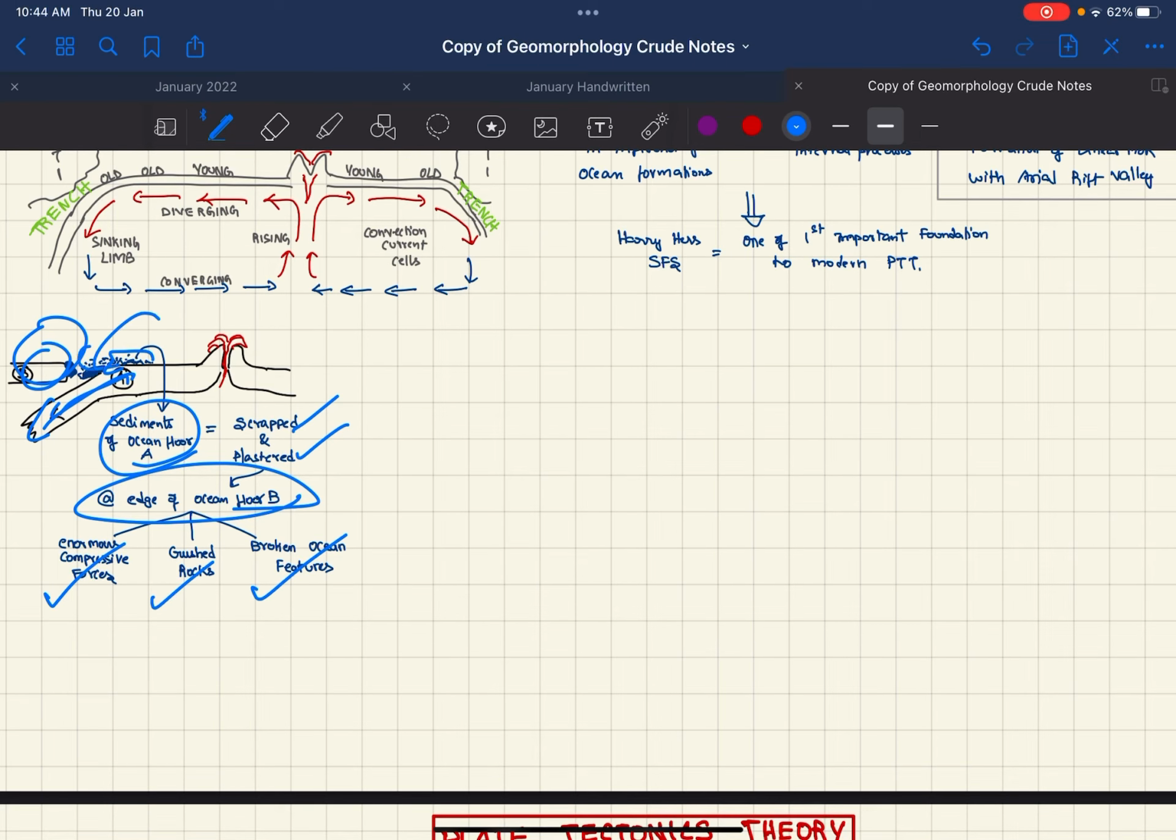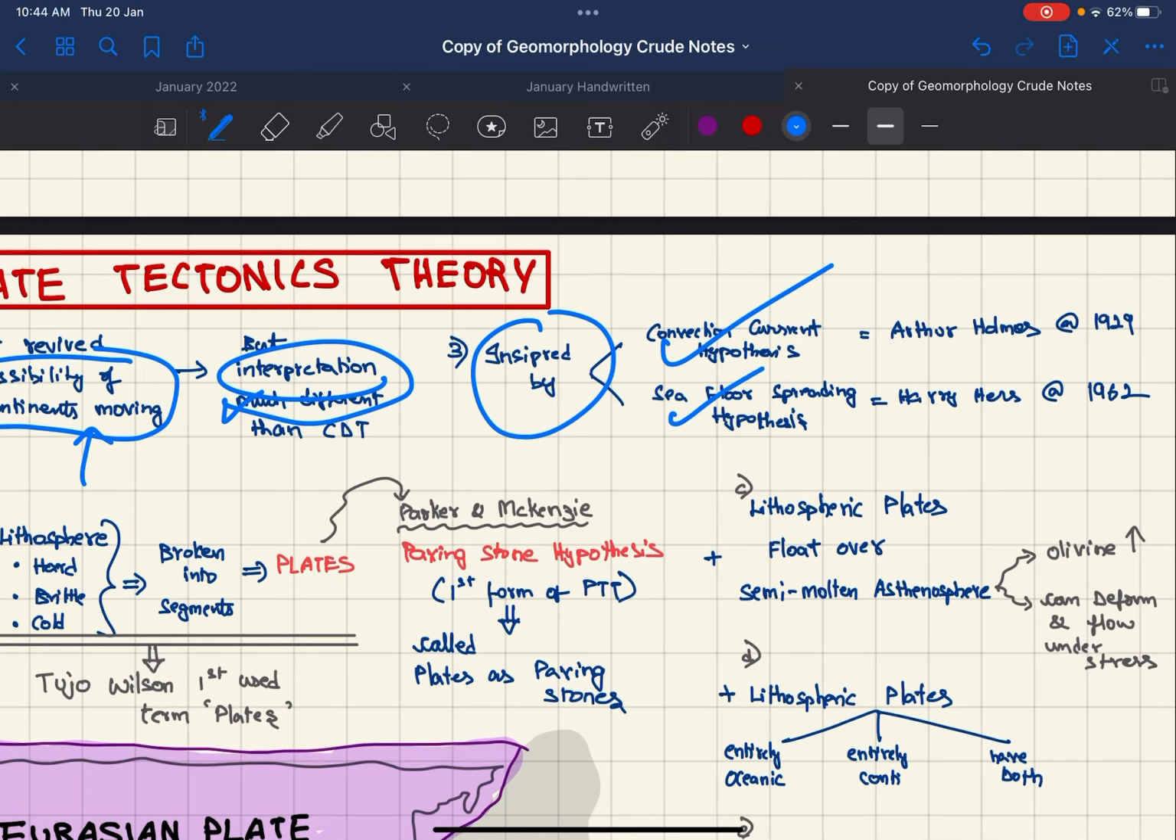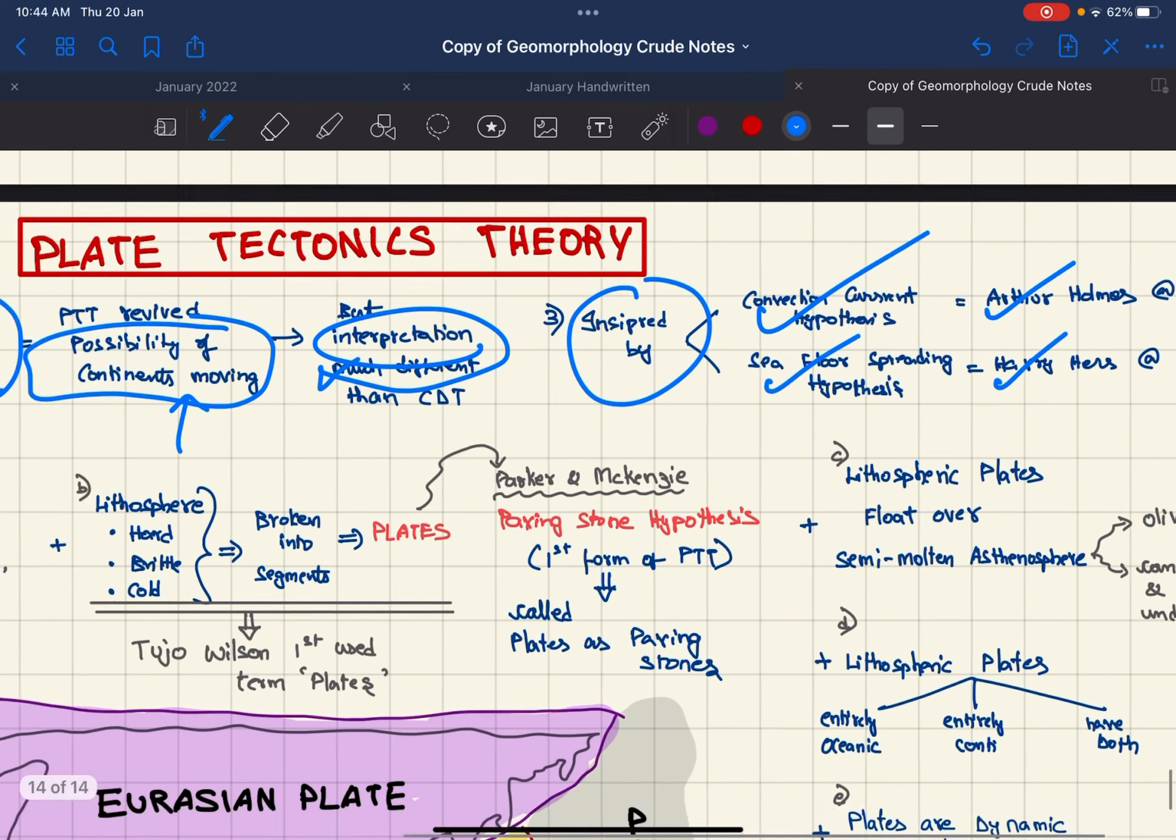Coming to plate tectonics theory, it wants to explain how the dynamism of the earth's crust, mantle and interior influences the features on the surface, like earthquakes, volcanoes and fold mountains. And plate tectonic theory versus continental drift theory: it revived the possibility of continents moving, but the interpretation is completely different. It was inspired by two things: the convectional current hypothesis, given by Arthur Holmes, and seafloor spreading, given by Harry Hess, in 1929 and 1962.